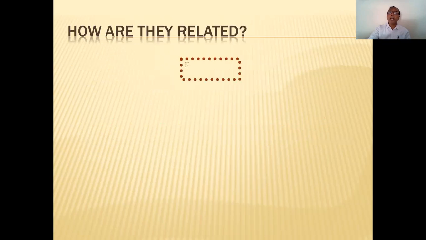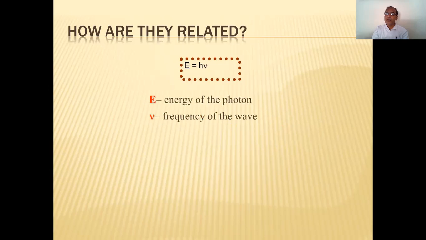But how are they related? We know E is equals to h nu. We have seen in the previous lecture or in the previous chapter that the energy associated with this wave is given by E is equals to h nu, where h is the Planck's constant, nu is the frequency of the wave which it is moving. And from this one we can also write P is equals to h upon lambda.